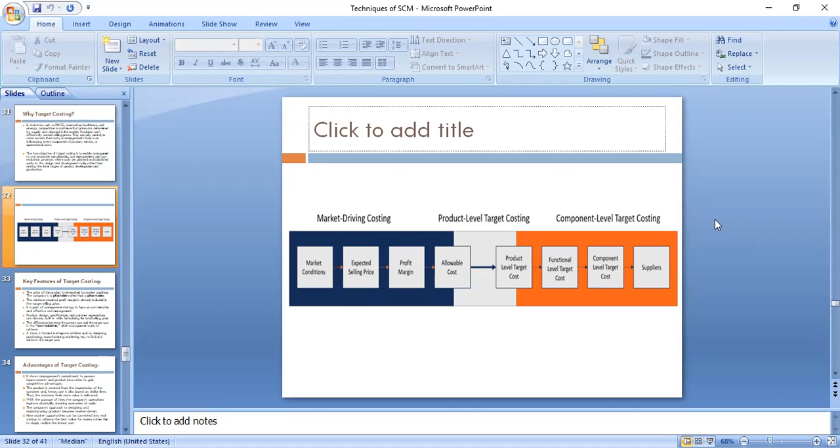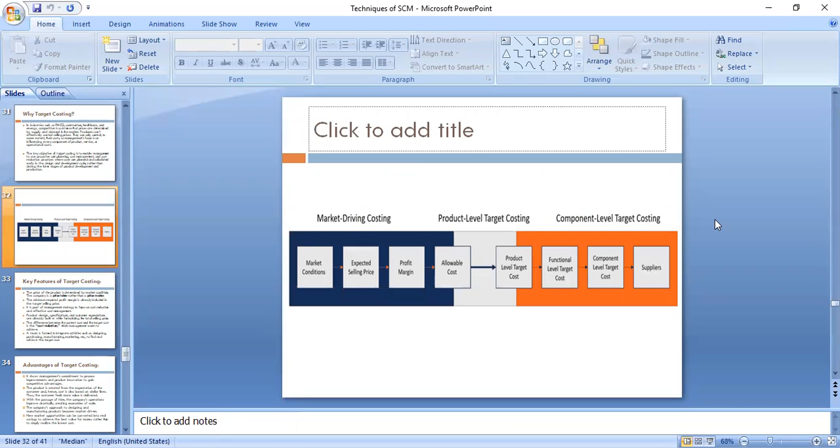This 8,100 will become your target cost. Now how will you manage your various strategies, where will you do cost cutting, and how will you do effective cost cutting? You go for value engineering and other things.